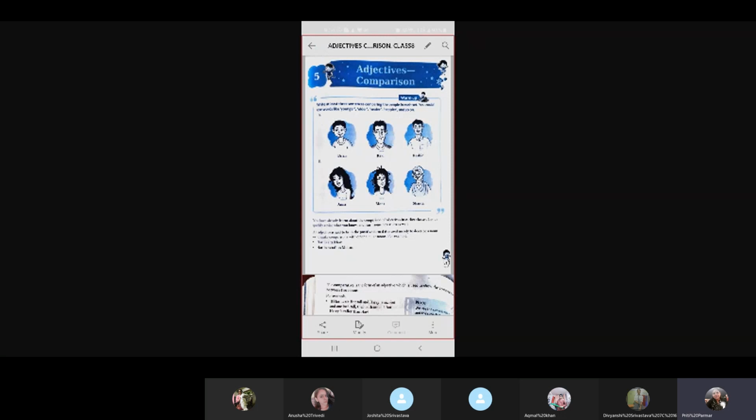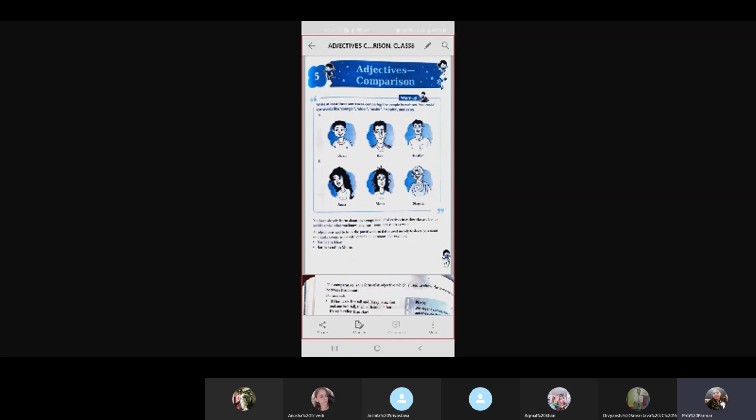Now, when we talk of comparison, that means there are three ways in which an adjective could be placed. Sweet, sweeter, sweetest. When we talk of sweeter, that means she is sweeter than Radha.